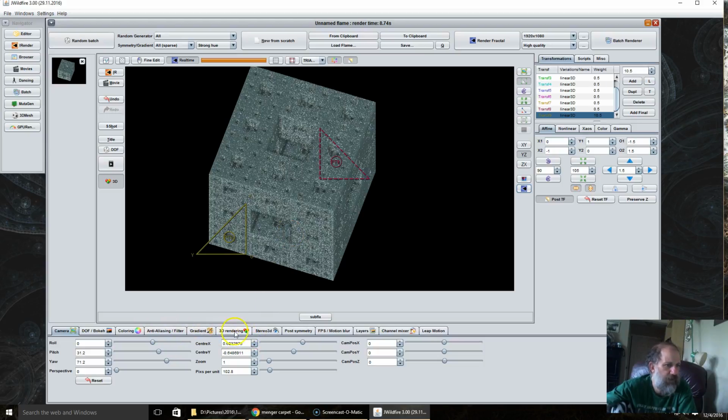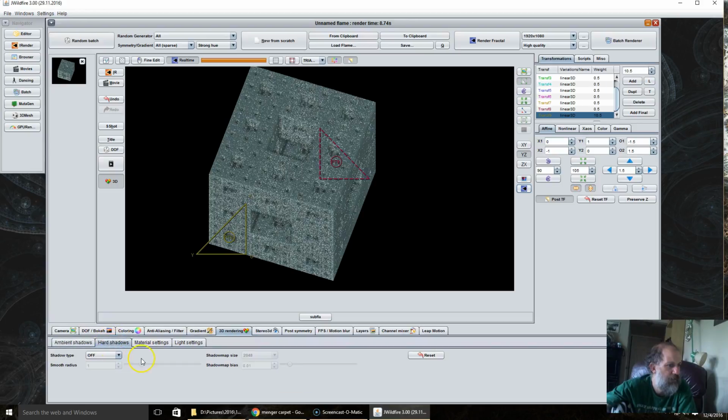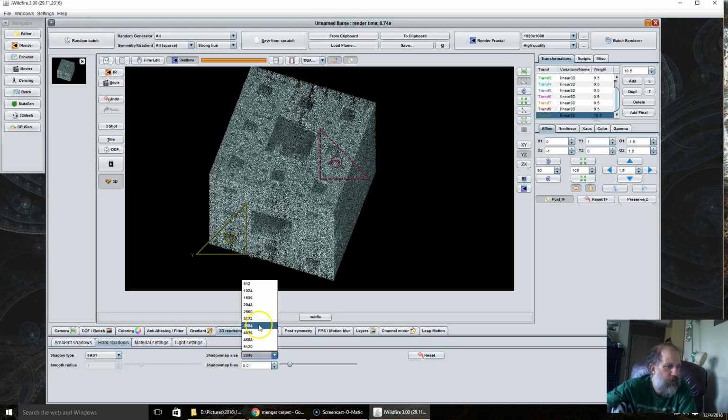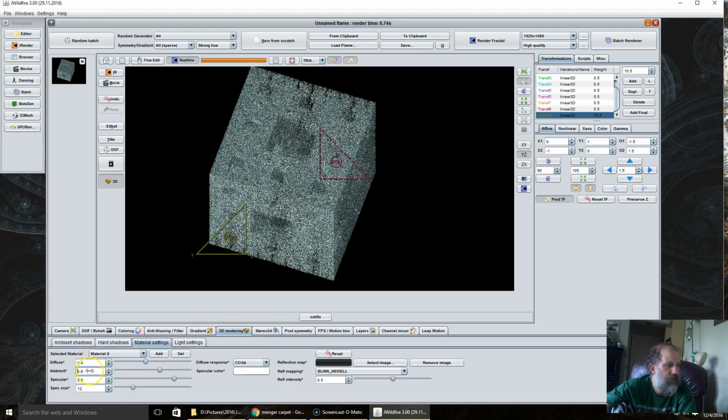Now here's where it actually takes a little bit more tweaking. So I'm going to enable fast shadows. Going to move the shadow map size up to 3072. I'm going to increase the ambient to 1.